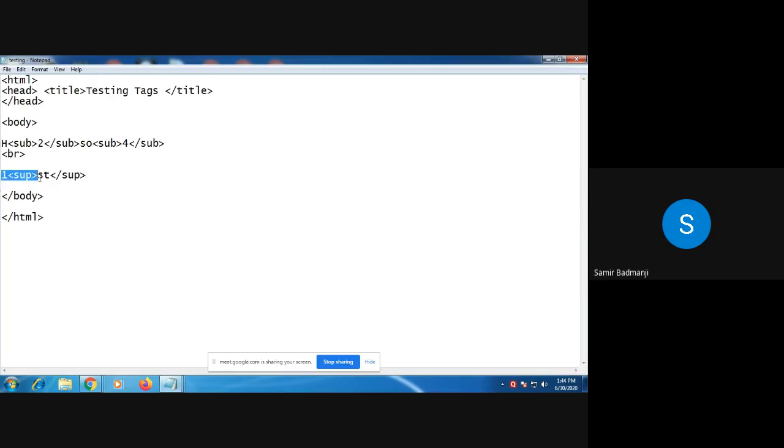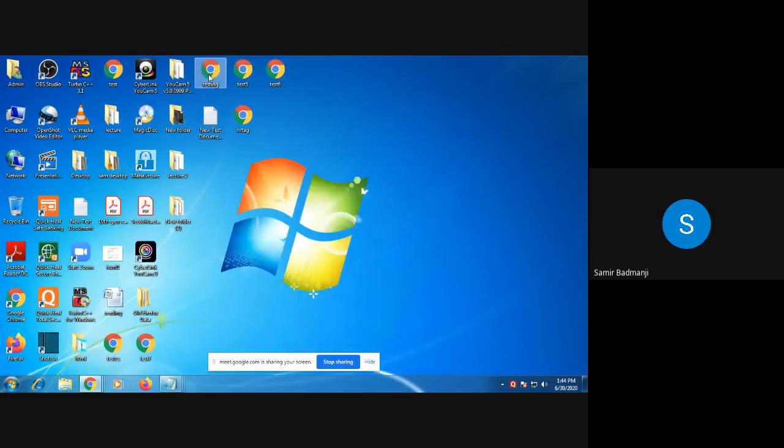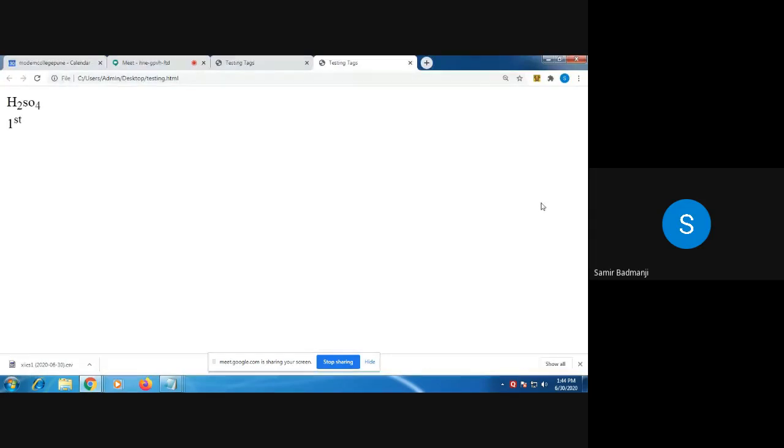All of you can see this line, one, then SUP, then ST, then close this tag. All of you can see this? Yes, sir. Now see the output. Double click on testing. Now see this first. Can you see the output? Yes, sir, like this.